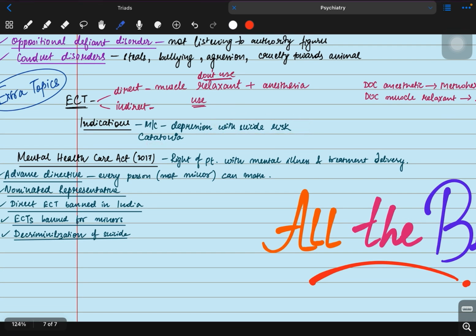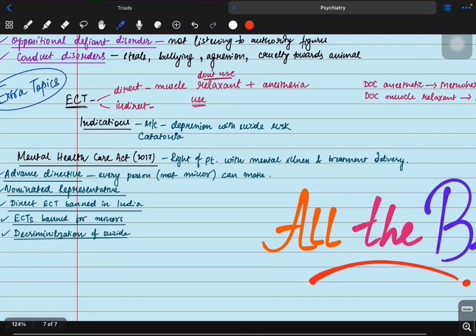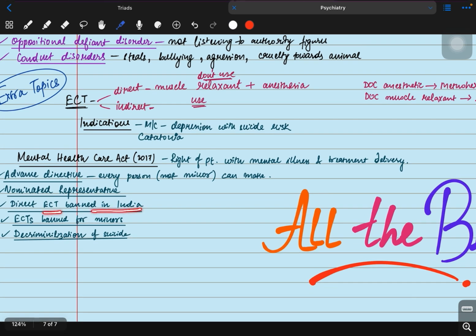The Mental Health Care Act signifies the rights of the patient with mental illness and treatment delivery. All patients have rights for their treatment delivery. For that, they can give an advance directive. Except minors, all persons can write that, for example specifying how treatment should proceed after 5 years. Nominated representative: the patient can nominate someone like a wife or child who will take decisions instead of the patient. Direct ECT is banned in India. ECT is banned for minors, both direct and indirect, and direct ECT is banned in India.